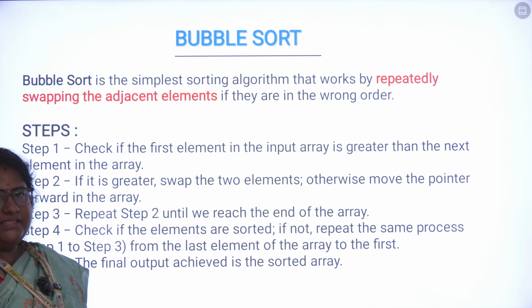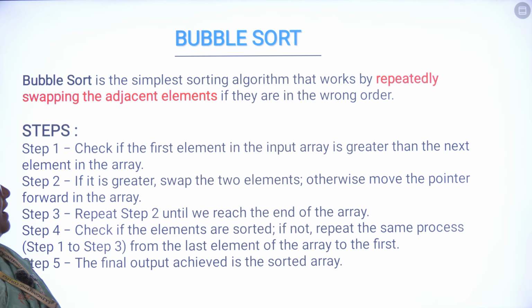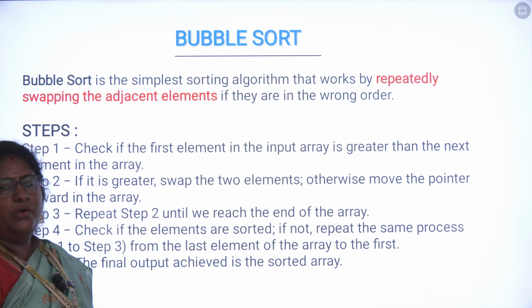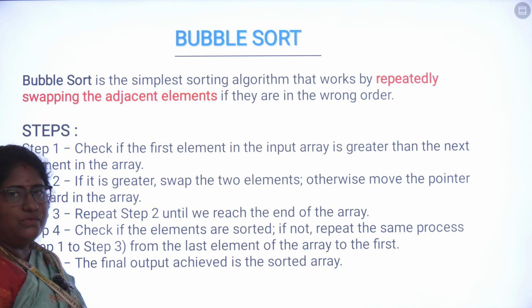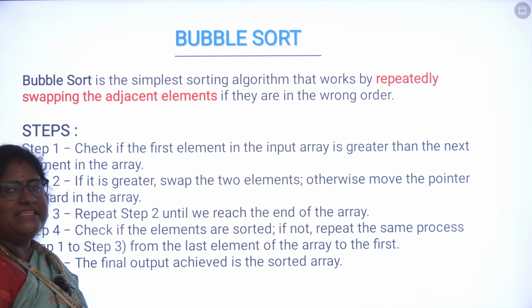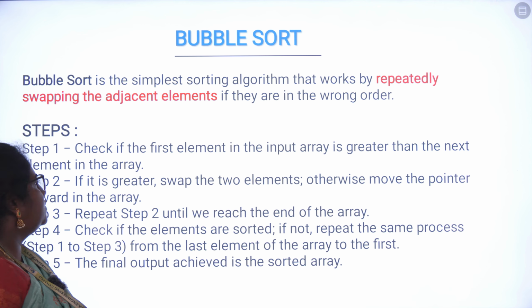We are going to discuss basically the bubble sort. Bubble sort is the simplest sorting algorithm that works by repeatedly swapping the adjacent elements if they are in the wrong order. So if the elements are in the wrong order, then you can use bubble sort, which is a very simple sort. It will check each element and identify whether it is in a wrong position or not. If it is in a wrong position, it will arrange it in the correct order.